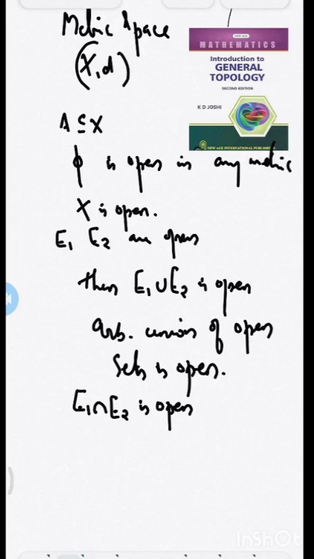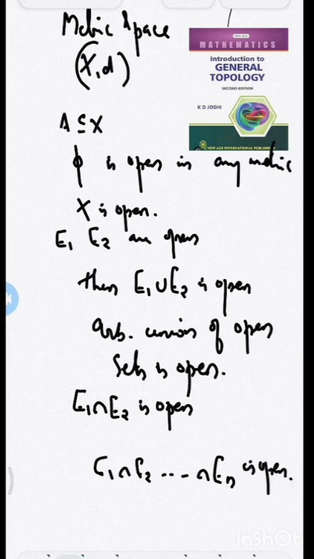What about their arbitrary intersection? It will not be open. But their finite intersection is always open. So E1 intersection E2 intersection and so on up to En, for any finitely many n, is open. So the important properties of open sets in a metric space are: the empty set is always open, the full set is always open, the union of open sets is open, and the finite intersection of open sets is open.